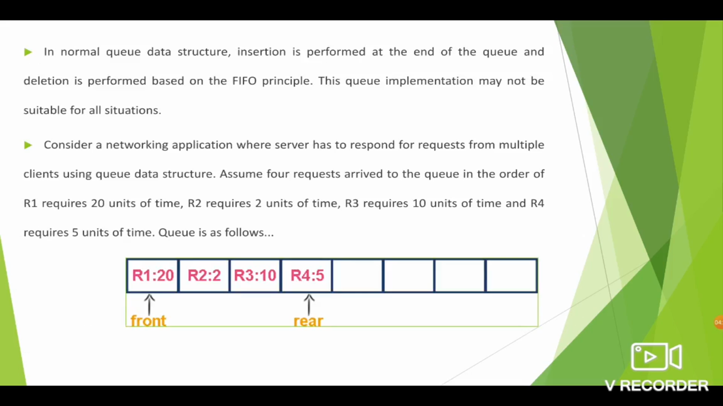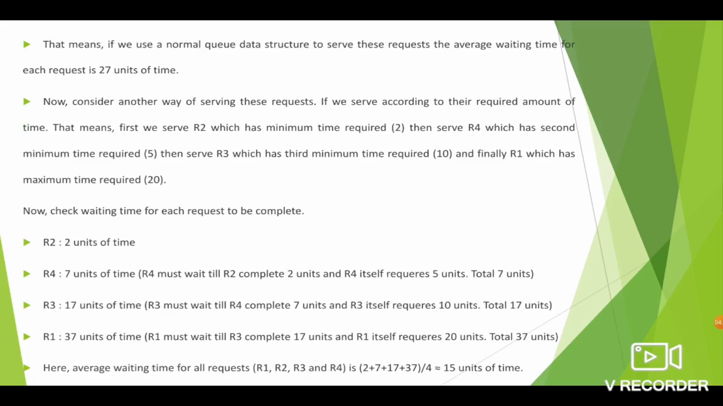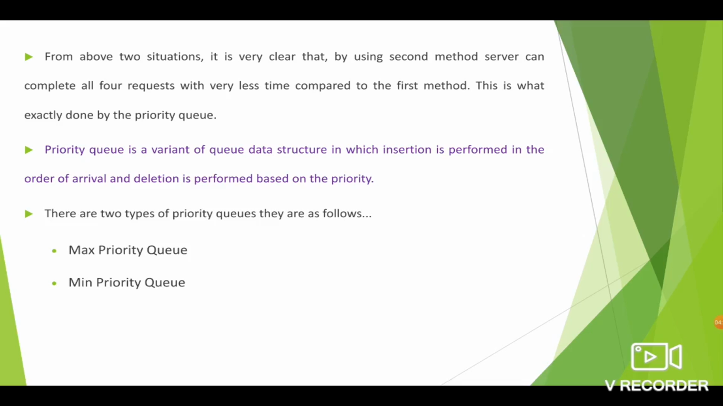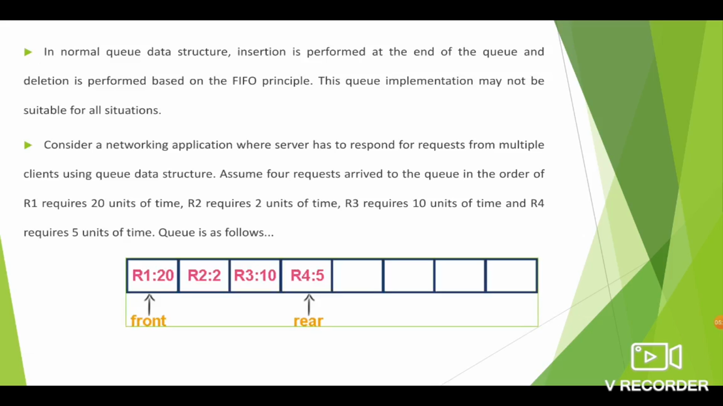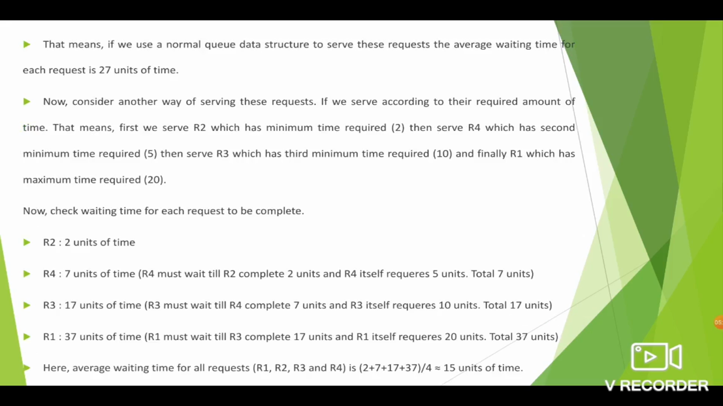And finally R1. R1 must wait for R2, R3, R4. It is 17 plus the burst time of R1, which is 20. So 17 plus 20, 37 units of time it requires. So when we calculate the average waiting time, we will get the value 15 units of time.